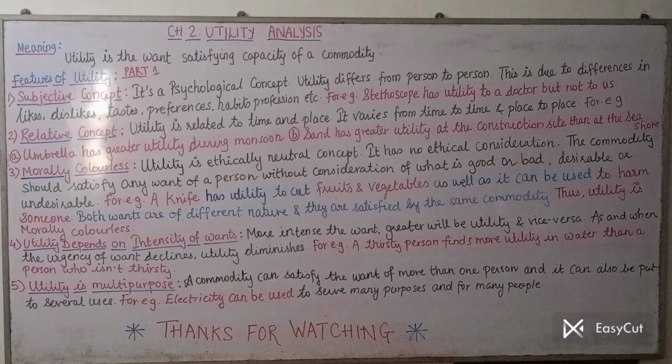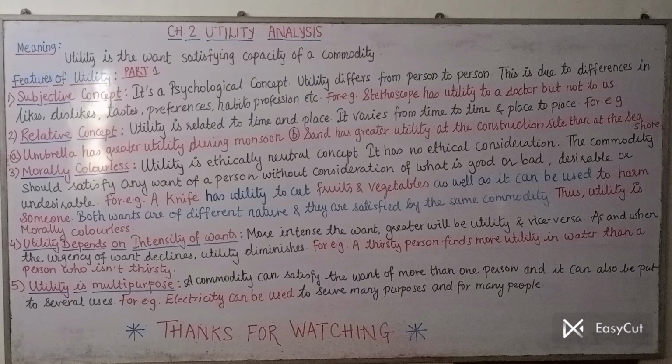Then third feature, morally colorless. See, the word morally colorless indicates ethically neutral. The concept of utility is an ethically neutral concept. That means it does not consider ethics. It does not consider moral values. That means what is good or bad, what is desirable, undesirable, what should be done, what should not be done.